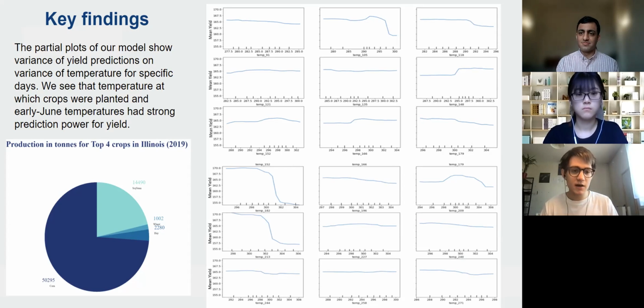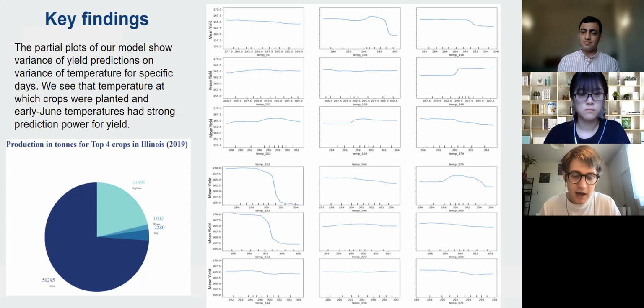It turns out that according to expert advice, the best temperature to plant corn and soya would be around that little hump that we get in one of our graphs. And it's fine for us to think of all the crops as being corn or soya, since 95% of crops in Illinois are corn and soya.